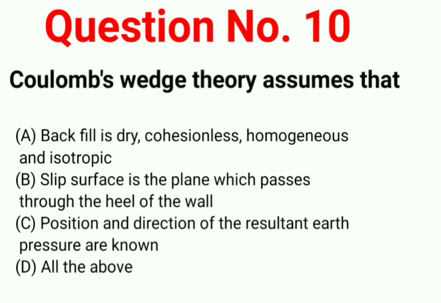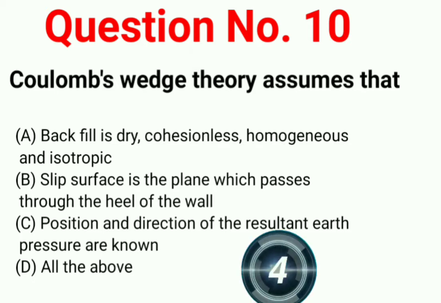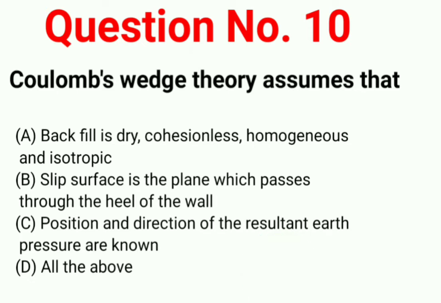Question number 10. Coulomb's wedge theory assumes that: option A, backfill is dry, cohesionless, homogeneous and isotropic. Option B, slip surface is the plane which passes through the heel of the wall. Option C, position and direction of the resultant earth pressure are known. Option D, all the above. Correct answer is option D, all the above.